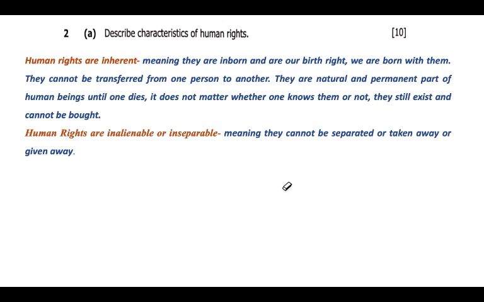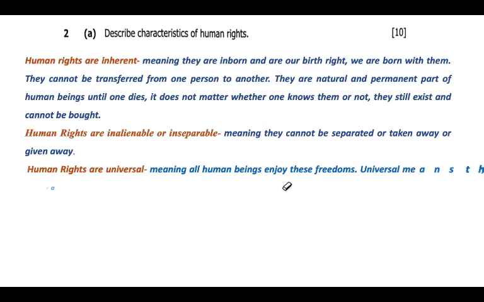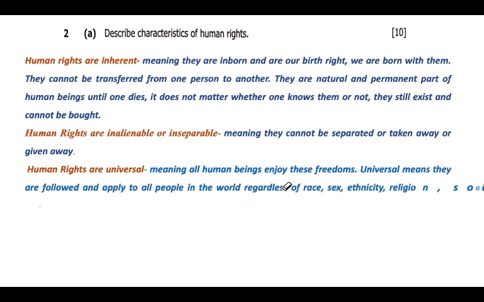And then the other characteristic of human rights is that they are universal, meaning each and every human being enjoys these freedoms. They are followed and applied to all people in the world, regardless of race, sex, religion, and social, political, and nationality status. Most of the times people usually treat others as less because of these factors. It can be races.